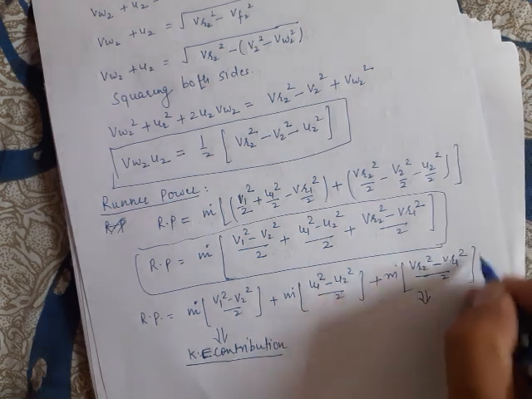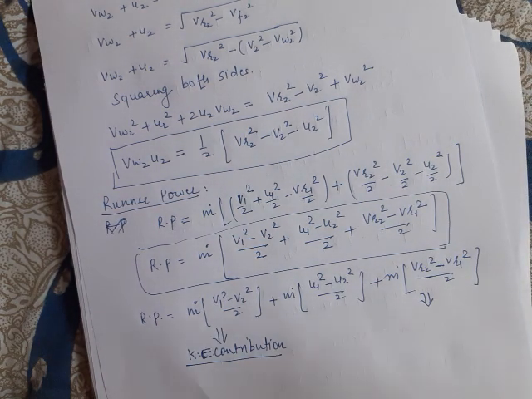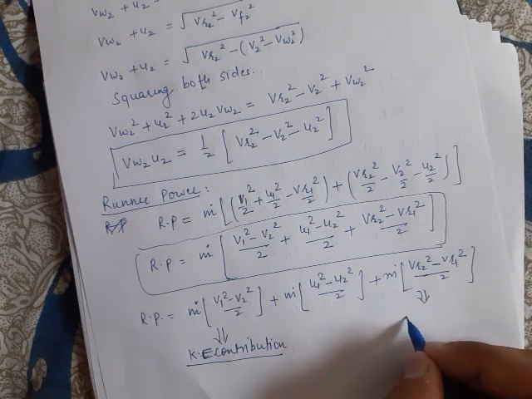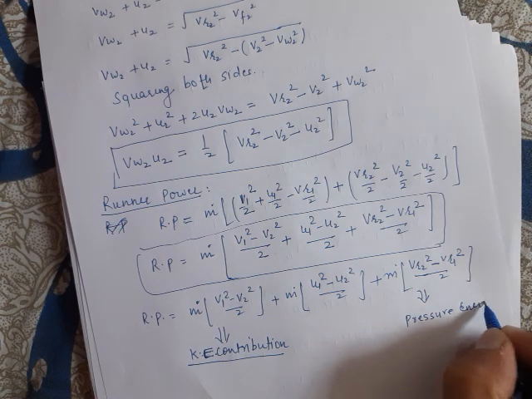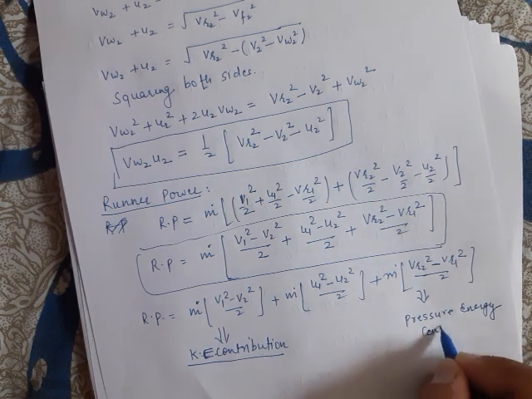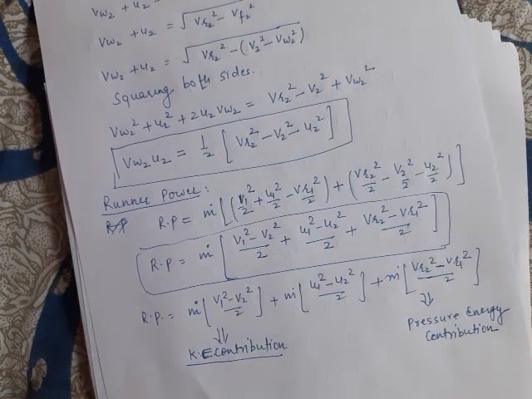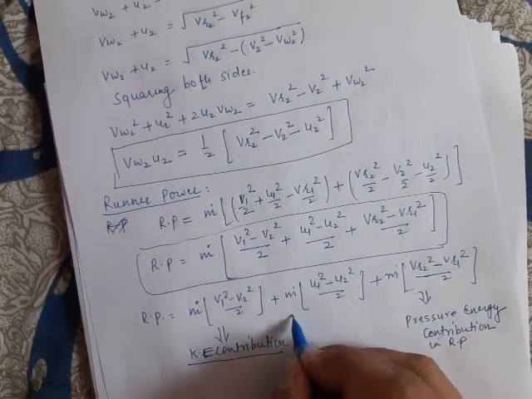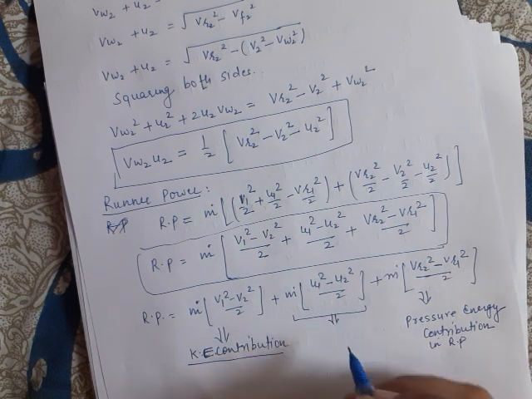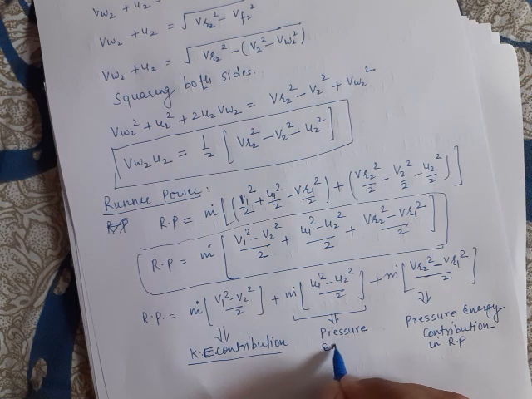So this term implies that since the pressure decreases, velocity increases. Therefore, this term implies the contribution of pressure energy. This is the pressure energy contribution in runner power. And this term also implies the contribution of pressure energy.